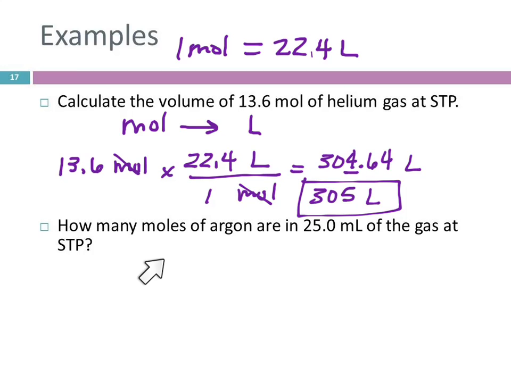How about this one? How many moles of argon are in 25.0 milliliters of the gas at STP? What unit are they giving us? Milliliters. And the unit they're asking us for? Moles. Yeah, we're going to have to go to liters in between.